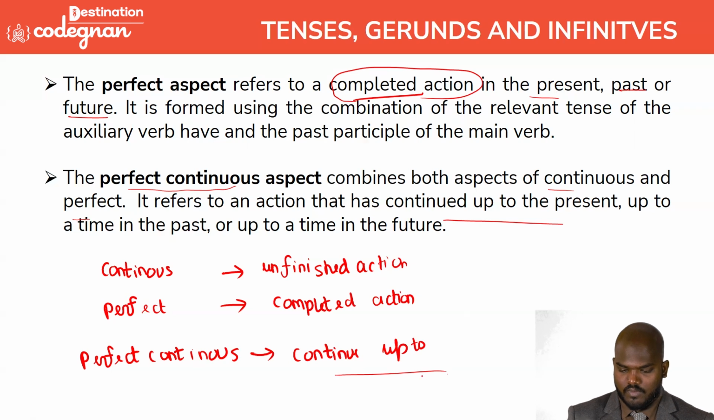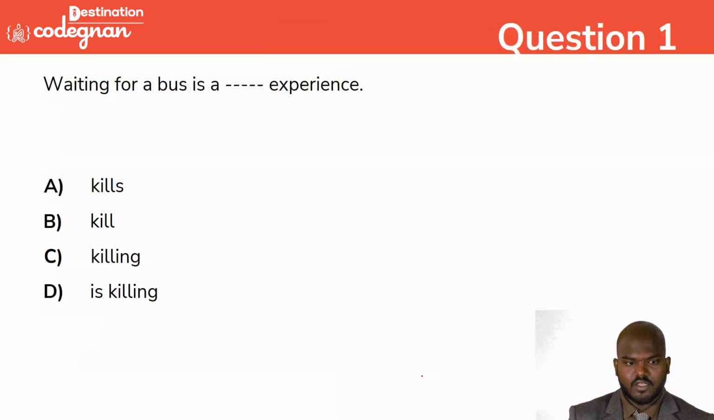Okay. So let me go to the pattern of the questions. Waiting for the bus is dash experience. What will you say? Waiting for the bus is what? How can we differentiate this particular thing in terms of the way they have given it in this part?